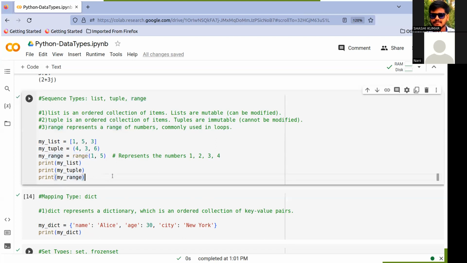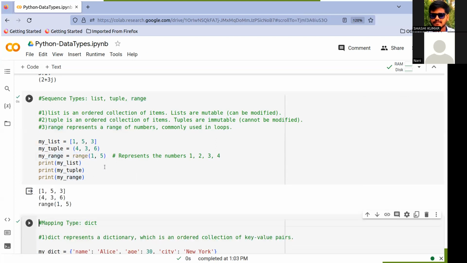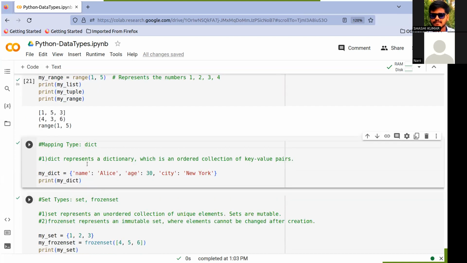For example, we will see a range of 1, 5 means from 1 to 4 it will be printed. Again, range of 1, 5 means it will print between 1 to 4. For example, if we want to print from 1 to 100, at that time we have to give 1 comma 101. At that time it will print from 1 to 100.